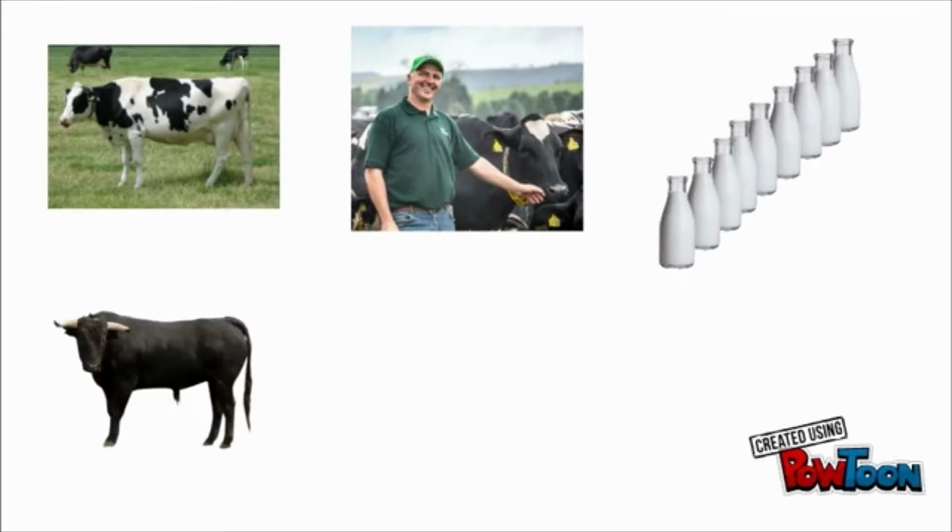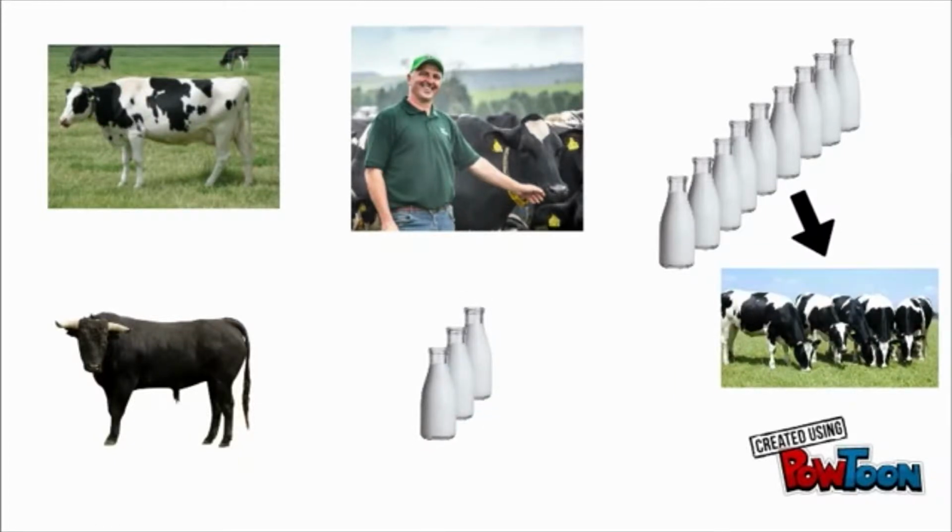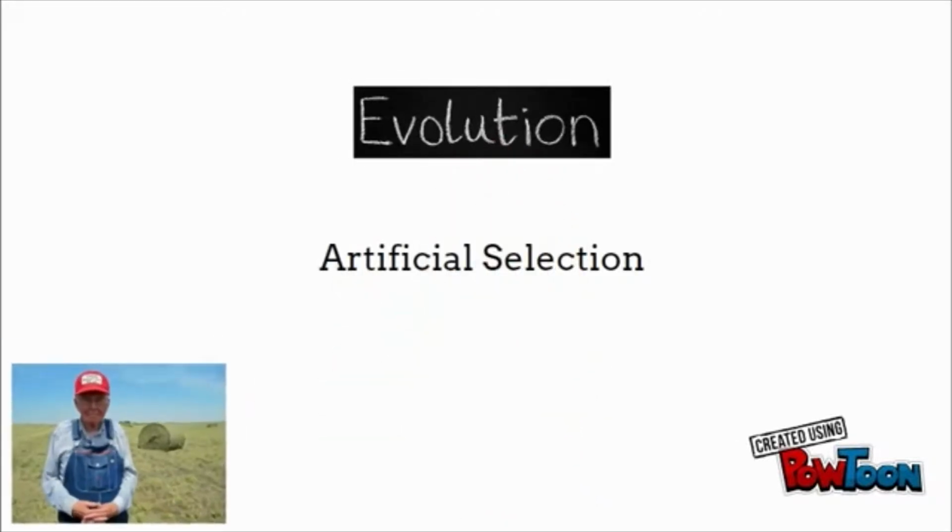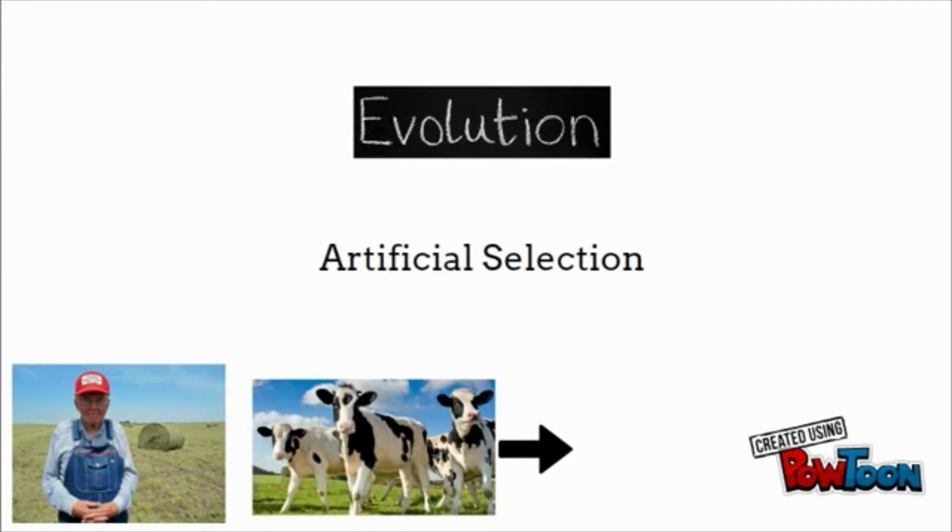Farmers typically prefer cows that yield large amounts of milk, and they allow these cows to hang out with the bulls more often than those cows that produce less milk. As a result, the higher milk producing cows are able to reproduce more frequently, whereas the less milk producing cows reproduce less frequently. This is a great example of artificial selection, which is a mechanism of evolution. Farmers select certain cows that are allowed to reproduce.